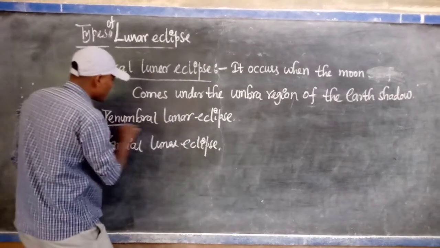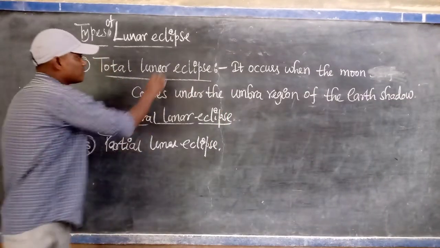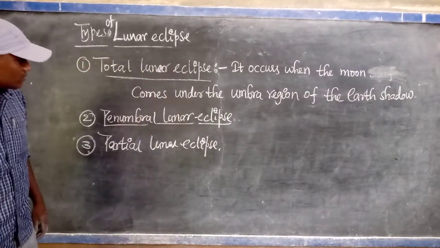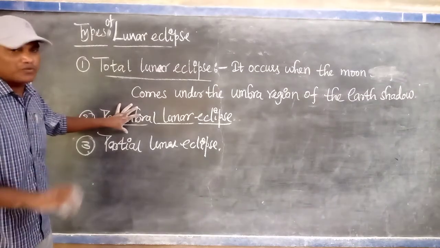Next one is the penumbral lunar eclipse. Penumbra means the second region, we know that.